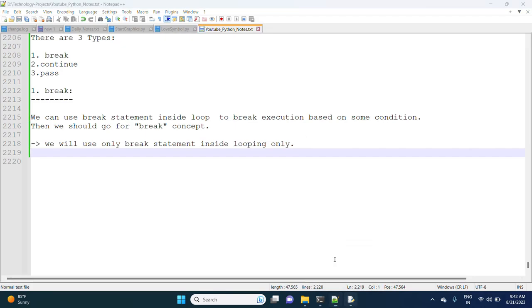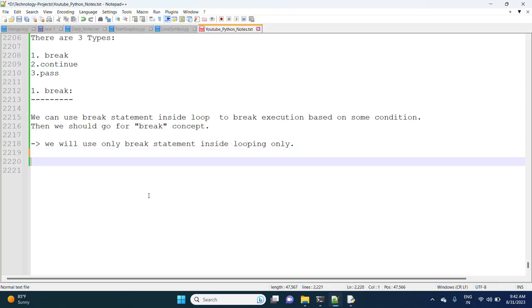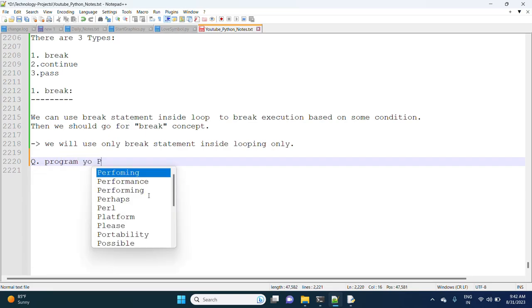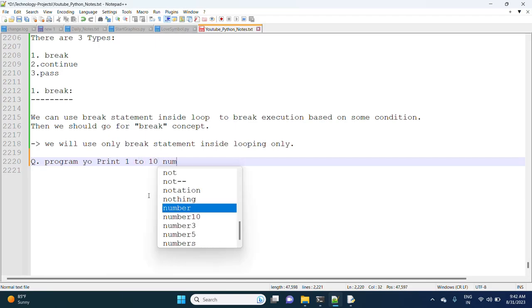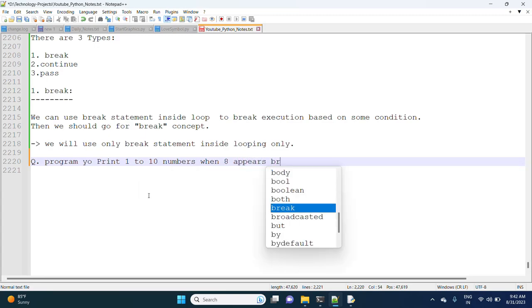Next, observe the program. First program: I want to print 10 numbers. The requirement is a program to print 1 to 10 numbers, and when 8 appears, break the execution.